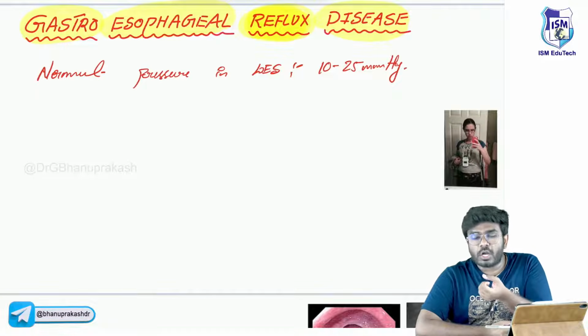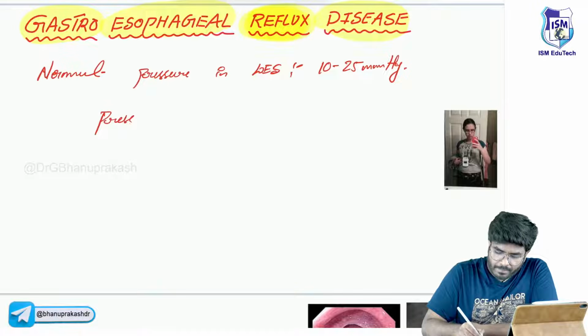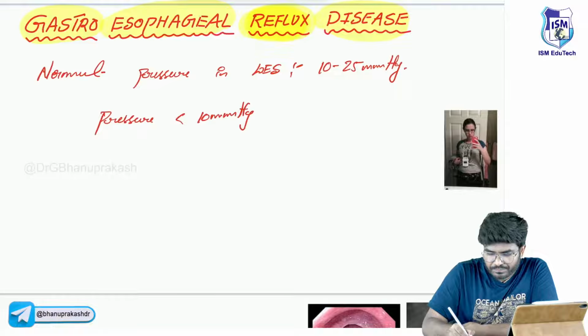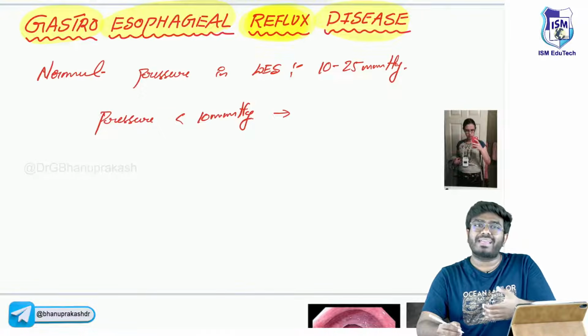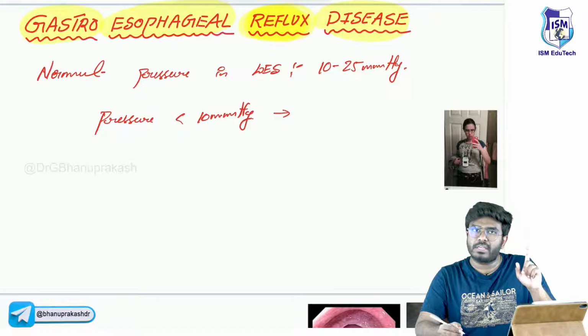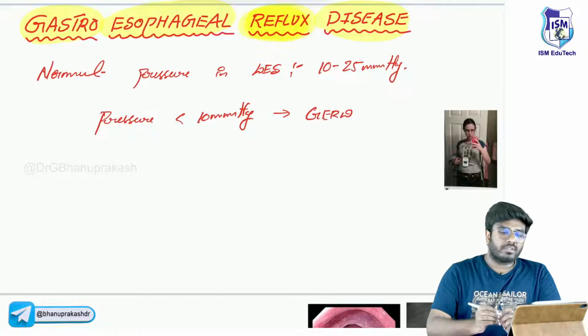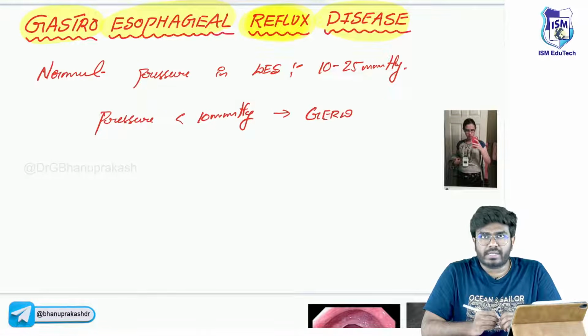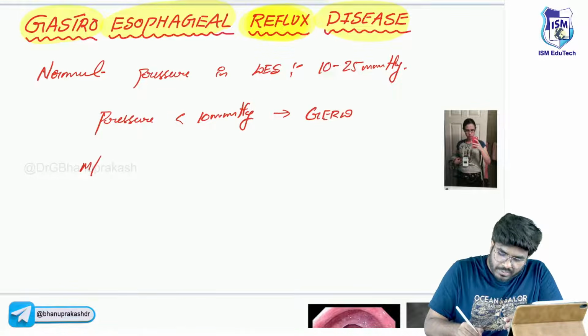Now what happens if it is not contracting properly? If the pressure is less than 10 mmHg, what happens? Now it is not contracting properly, so the gastric contents are going to reflux back into the esophagus, which will lead to GERD. So if the pressure in the lower esophageal sphincter is less than 10 mmHg, it causes GERD.